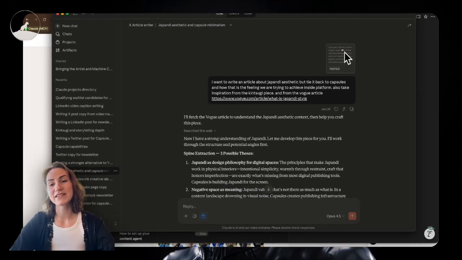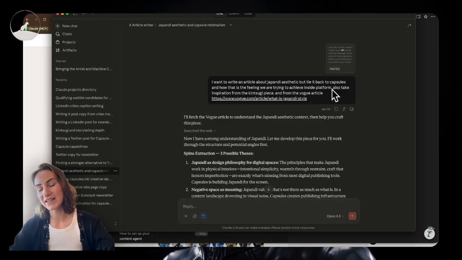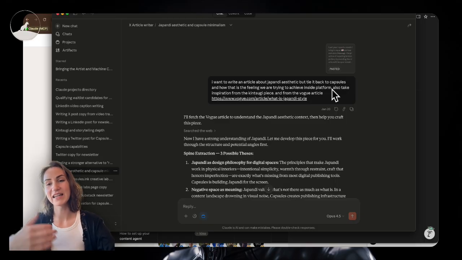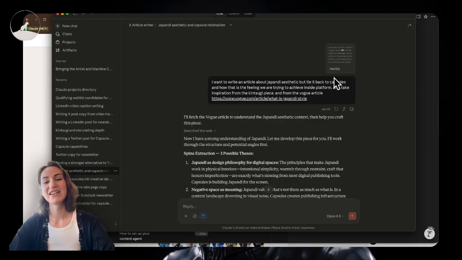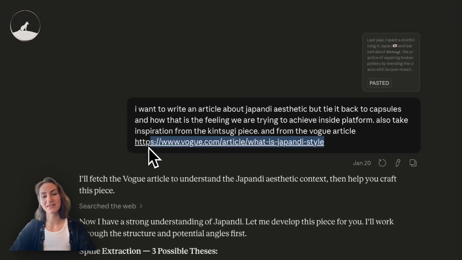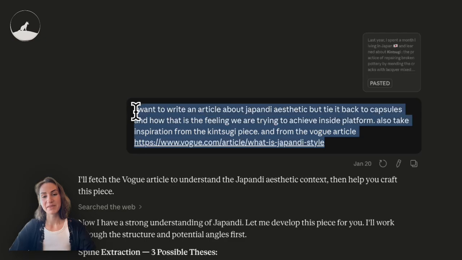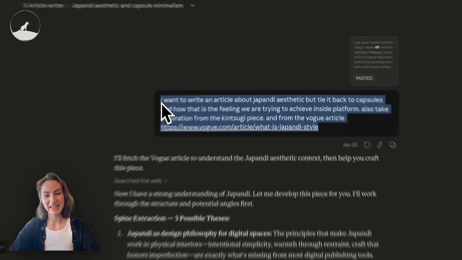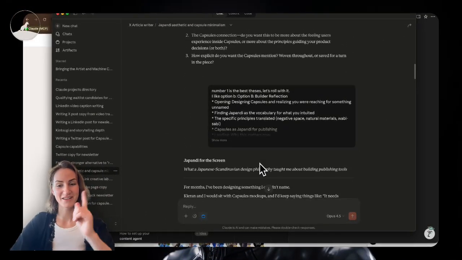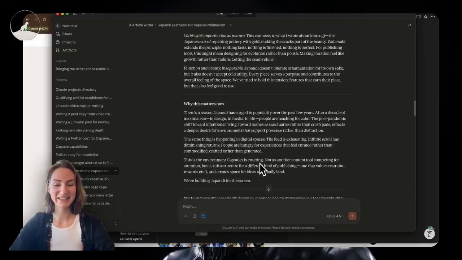I just referenced a piece of my writing that is relevant to the piece that I want to write about, even though it already has a lot of references of my writing. Then I shared an article about the topic, the Japandi aesthetic, article coming up soon about that.